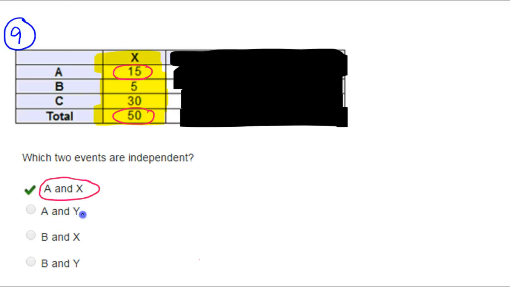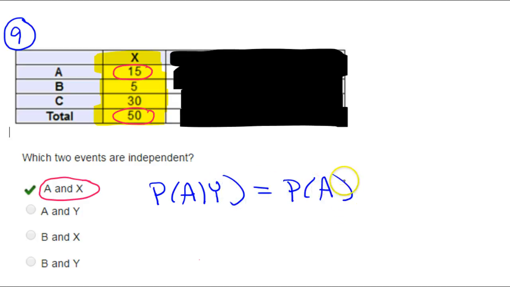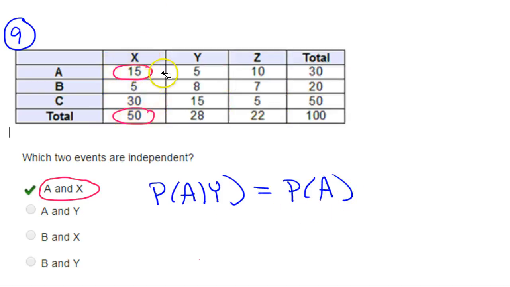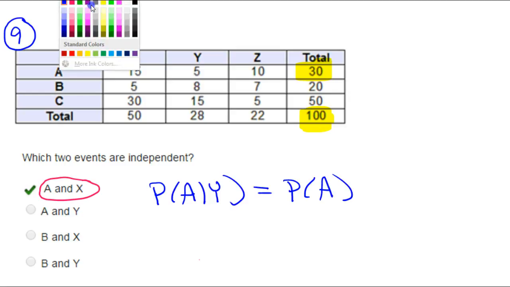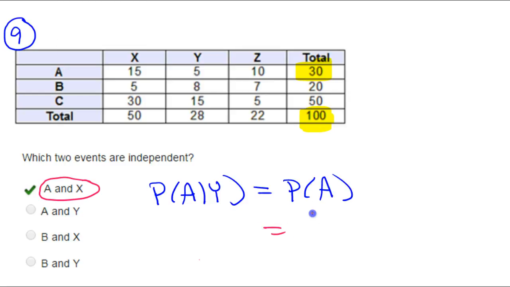All right, if A and Y are independent, then the probability of A given Y should equal the probability of A without any extra conditions. So let's calculate both of these. Well, the probability of A, we had already done that on the previous problem. Here's A, here's the total, so target over total. For A, there's 30 A's out of a total of 100.